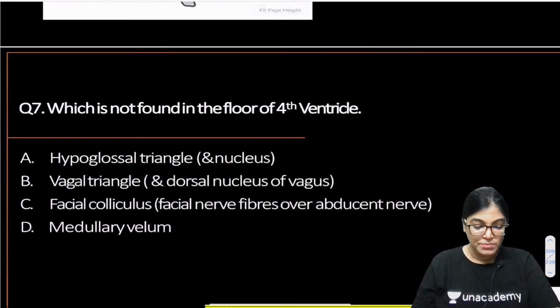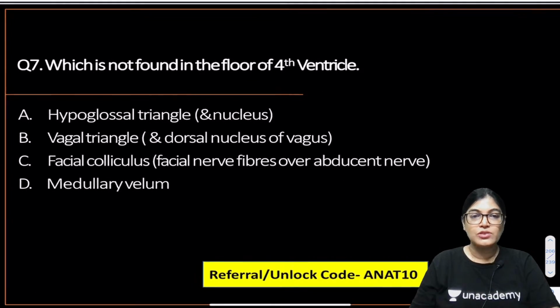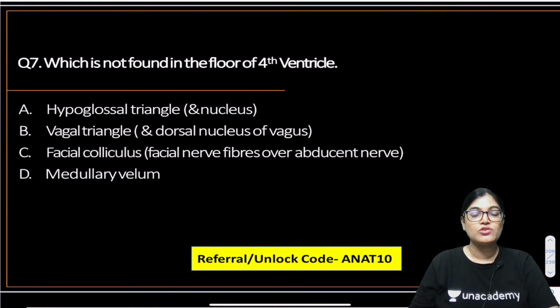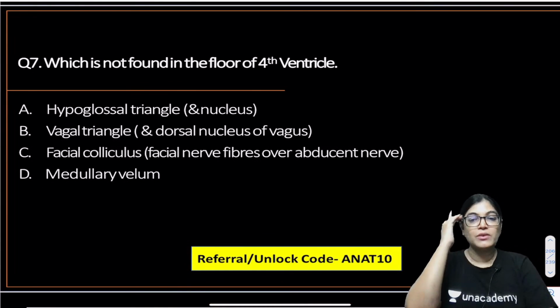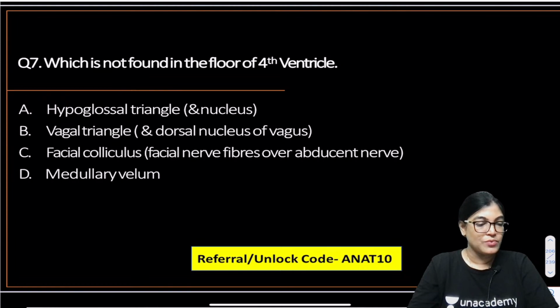Let's move on to question number 7. Which of the following structures is not forming the floor of fourth ventricle? Whether it is hypoglossal triangle or nucleus, vagal triangle, facial colliculus or medullary velum. Question number 7, mark the correct answer.